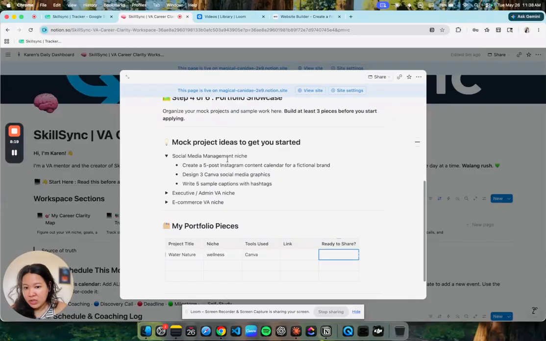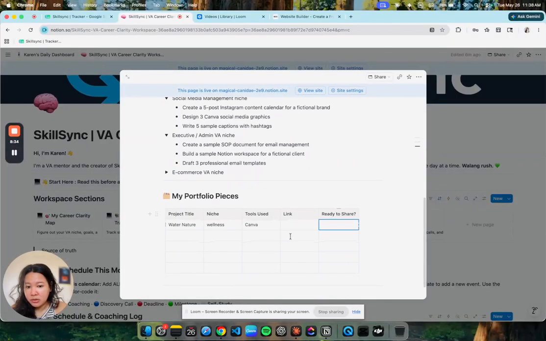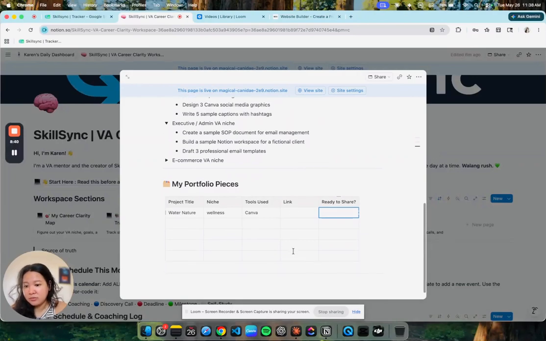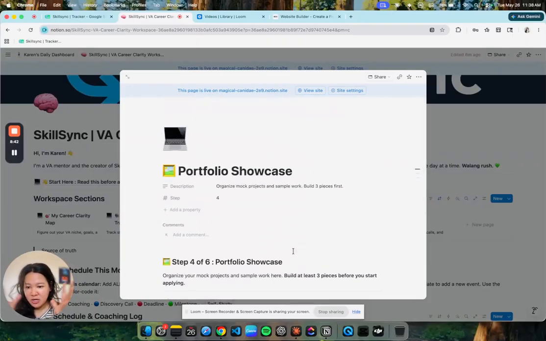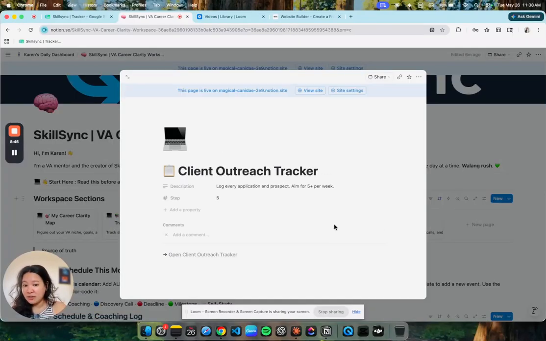Okay? So each of that, guys, executive admin VA, create an SOP. Example lang. You can even put it on Notion or Canva, doesn't matter. And then you just put it here. You put everything here so that when you see a client that's looking for that, lagay mo yung mga link na ready na dito. That's how you guys be more cohesive when it comes to your client tracker.